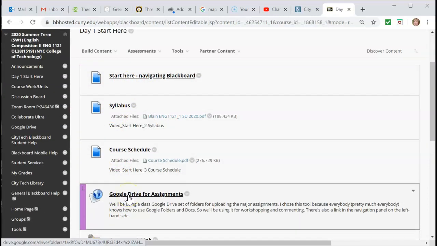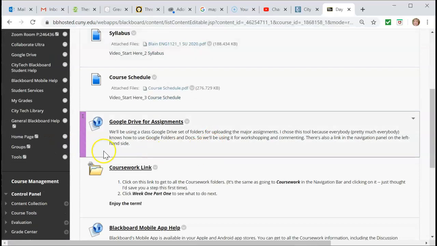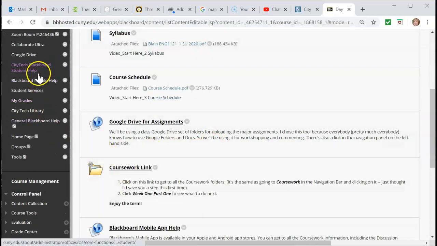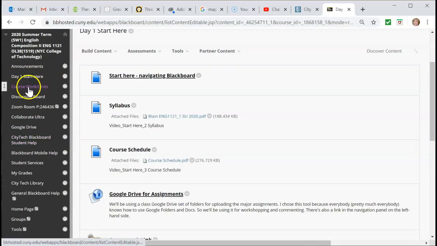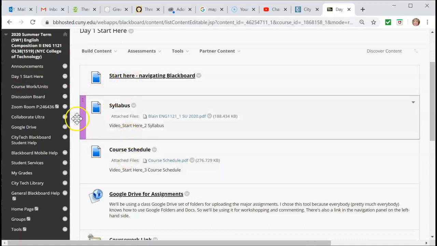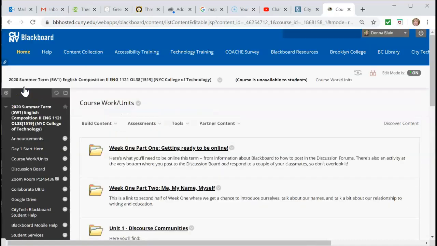We're going to be using a Google Drive to upload pieces of writing that we're all going to work on together. And I'll talk more about that later, but this is a link to that. There's also a link over here. There's a link back over to Coursework Units. But this is sort of where you are, okay? This Coursework Units is where the bulk of the stuff is.